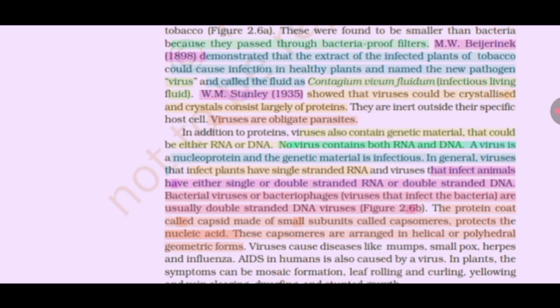Viruses that infect plants have single-stranded RNA, and viruses that infect animals have either single or double-stranded RNA or double-stranded DNA. Bacterial viruses, or bacteriophages, viruses that infect bacteria, are usually double-stranded DNA viruses. Figure 2.6b. The protein coat called capsid, made of small subunits called capsomeres, protects the nucleic acid. These capsomeres are arranged in helical or polyhedral geometric forms.